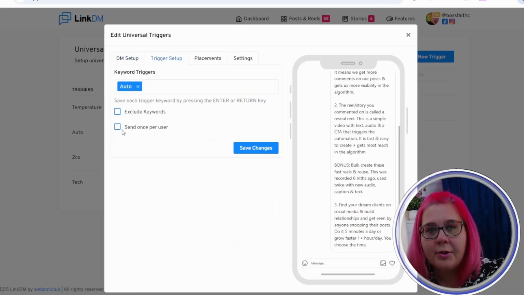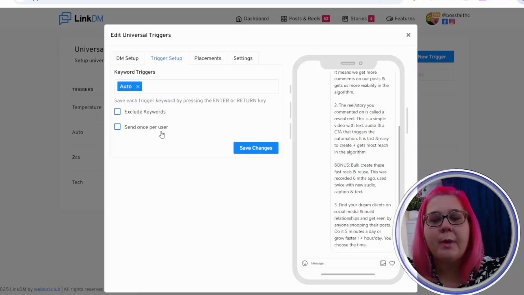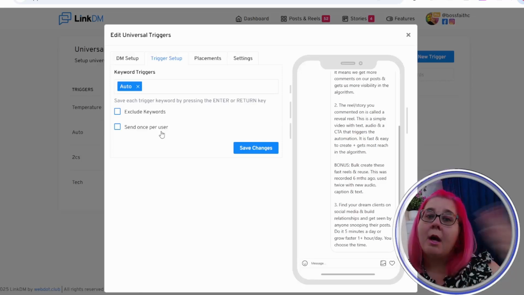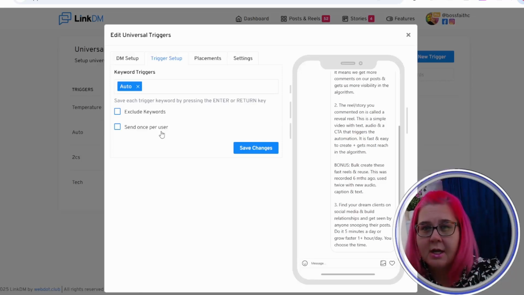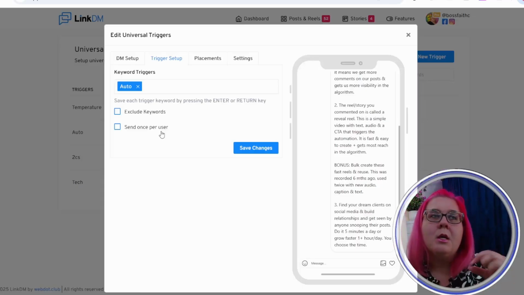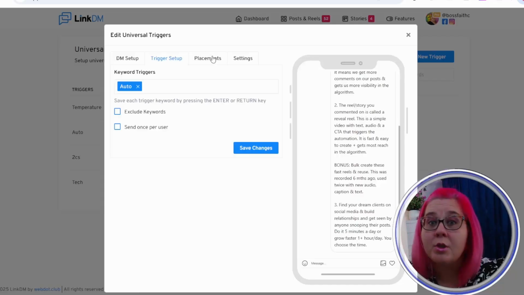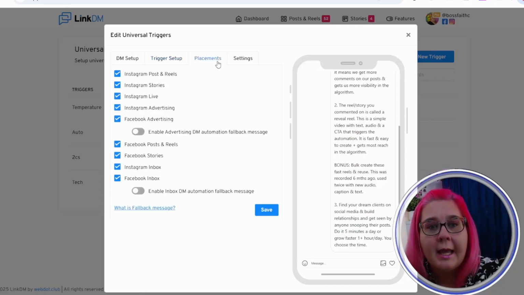Now, of course, similar things, how to set up. Now, I will say here, send once per user. I don't have that ticked because I have a lot of clients who will come to my stories this week and they might comment auto 123 for an example. Then they'll come to my post or a reel the week after. They didn't read anything I sent them. They didn't finish the automation sequence. So then they'll re-trigger the automation sequence. So I want it to be able to go out however many times it takes for them to actually watch it, consume it, etc. Now with placements, this is where it's ticked is where it can work.